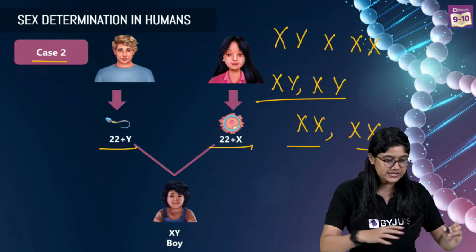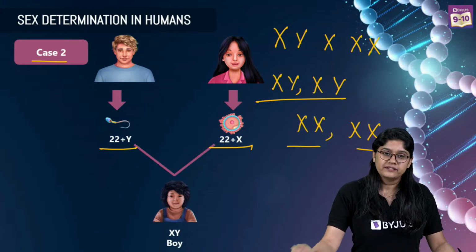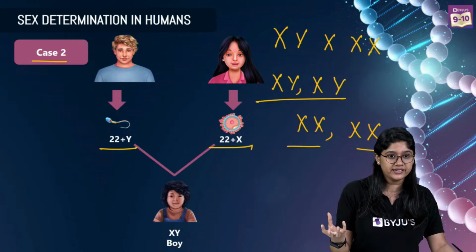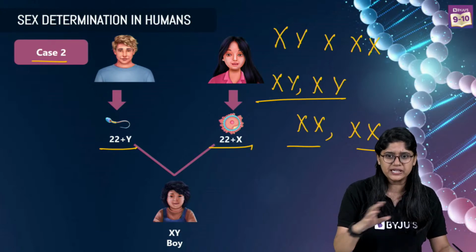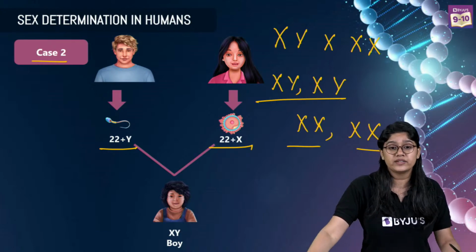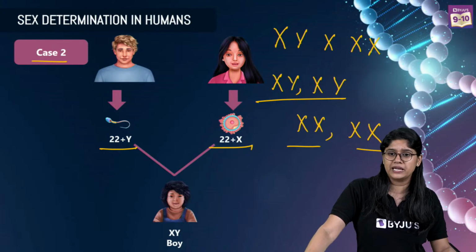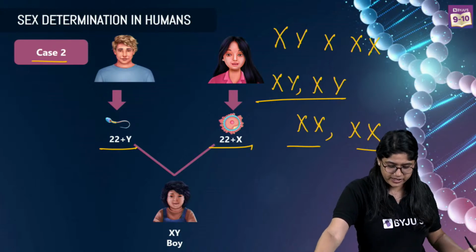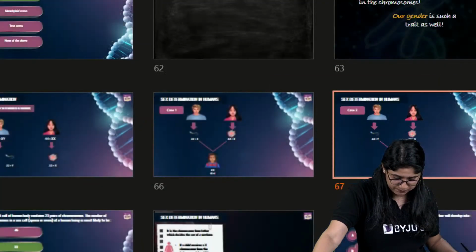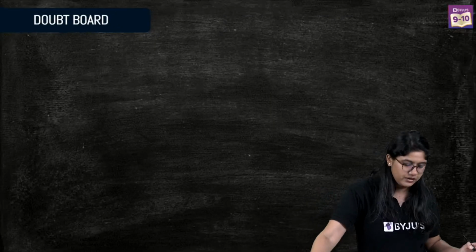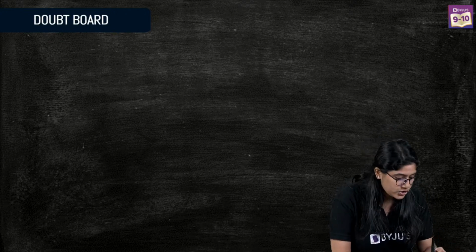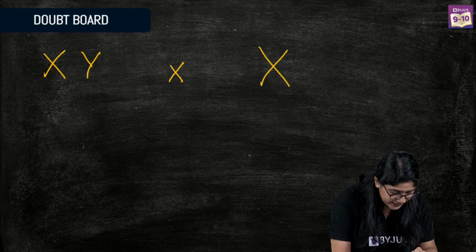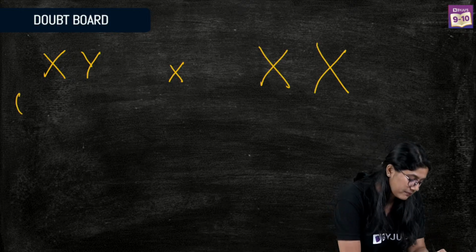So over here, what we see is that this can come in your examination, how the gender of the child is decided. And you can simply write that it is based on the male, not on the female. Yes, I'll quickly explain you again. Let me just move to a plain slide. Here we go. So if we have X, Y, which is a male, and X and X, which is a female,